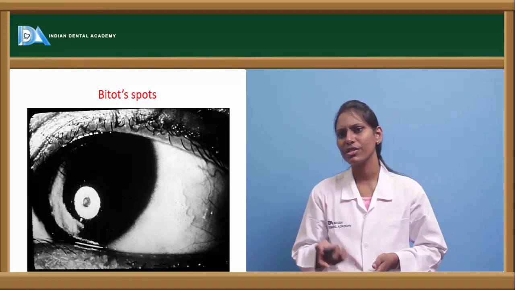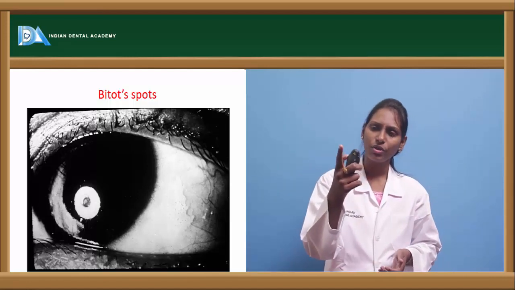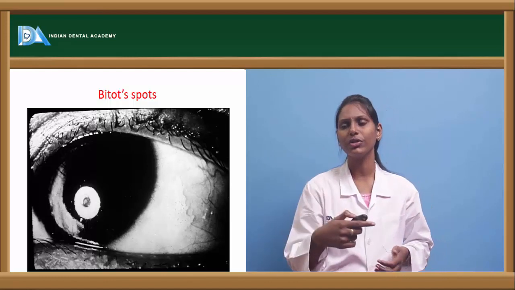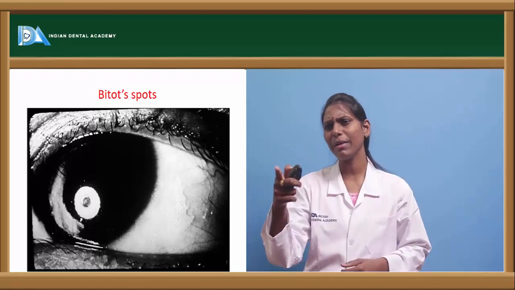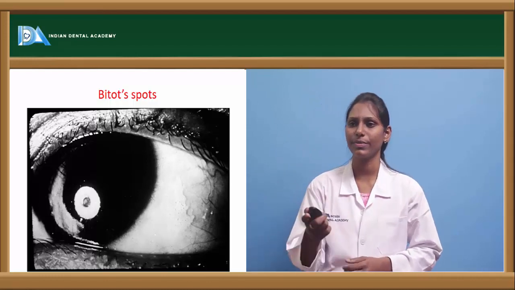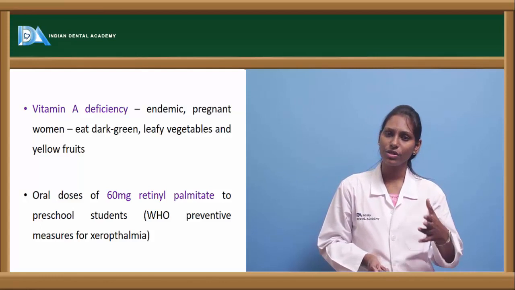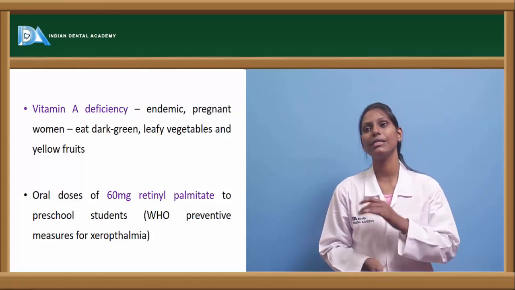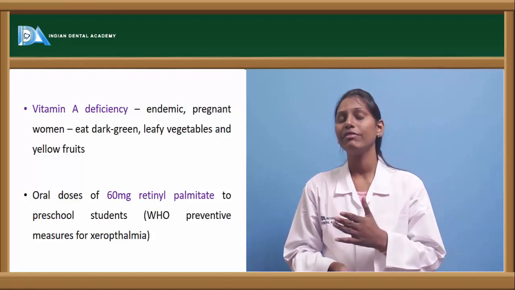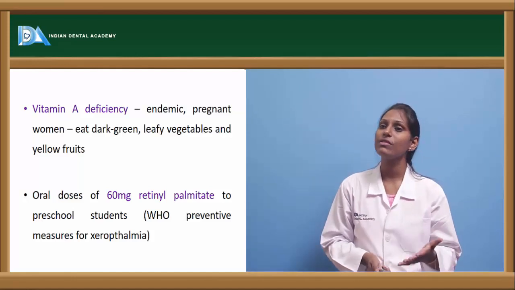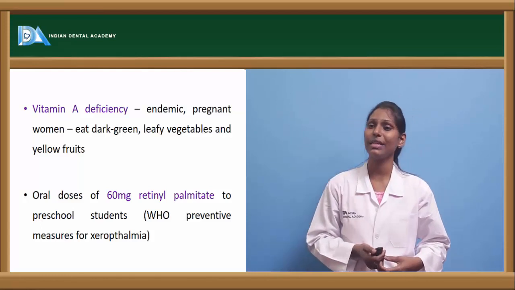This is a picture showing a Bitot spot. We can see the Bitot spot on the edge, on the right side of the sclera, an irregular patchy region. Now vitamin A deficiency is in most cases endemic, and can be seen in pregnant women. Hence, in these patients they advise them to eat dark green leafy vegetables and yellow fruits.